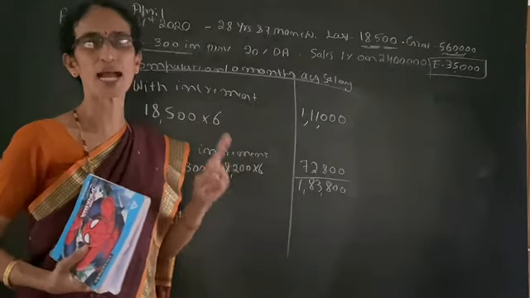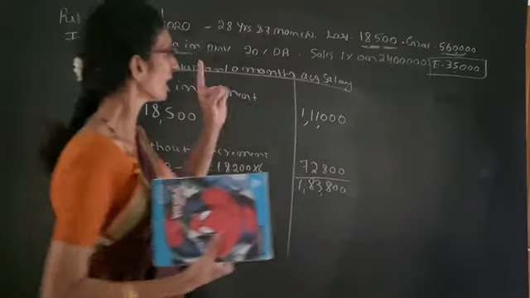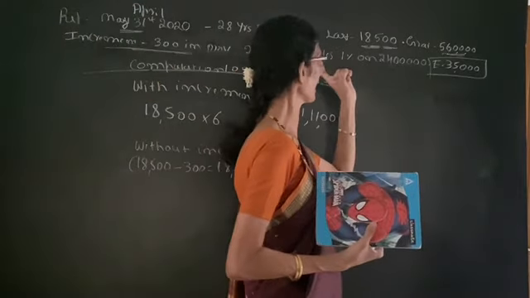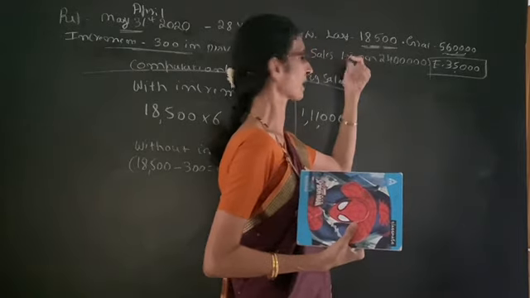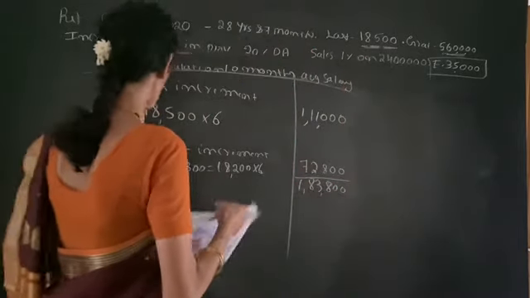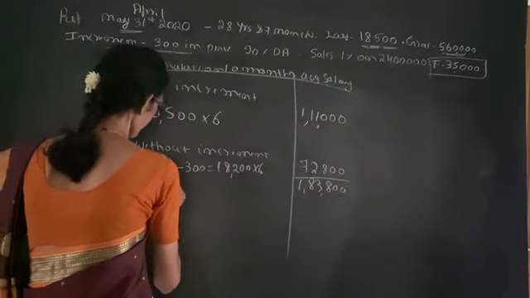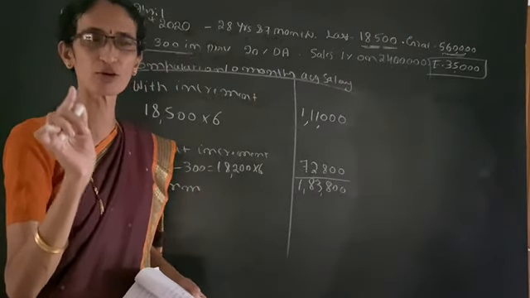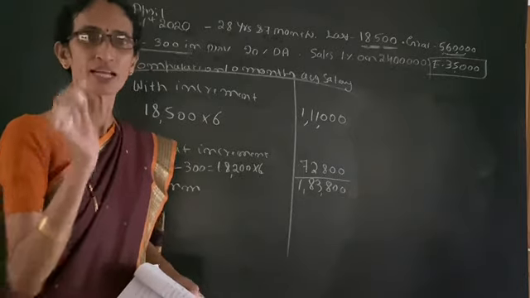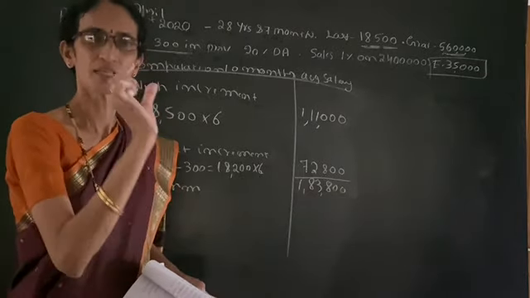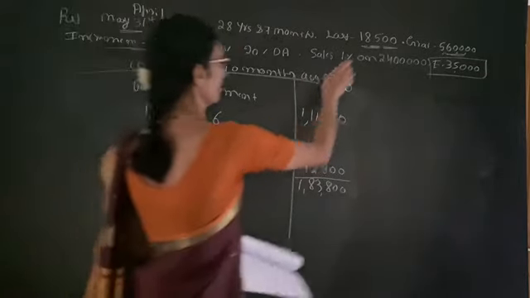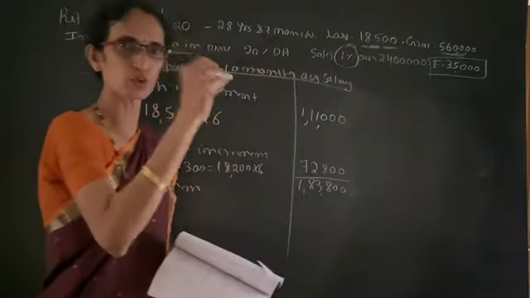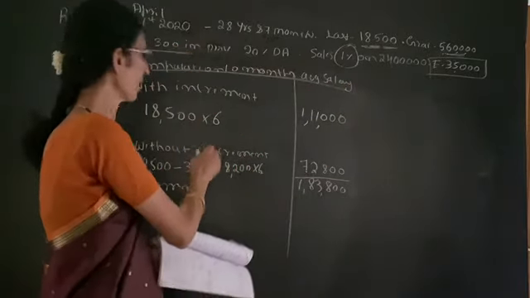Next one, we have to add percentage of commission. Here it is clearly given sales of 24 lakhs, then commission is 1%. So we have to add commission. Once again, if percentage of commission is given, then only we have to take it into consideration. If the amount of commission is given, then don't take it. That means they should give 1%, 2%, 5%. Then only we have to take it